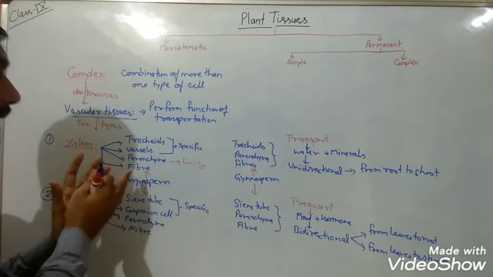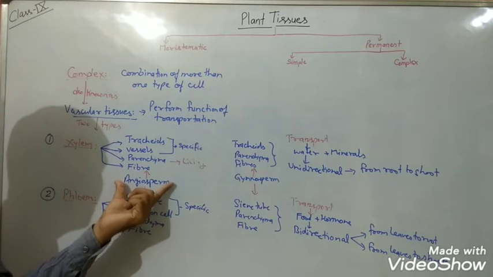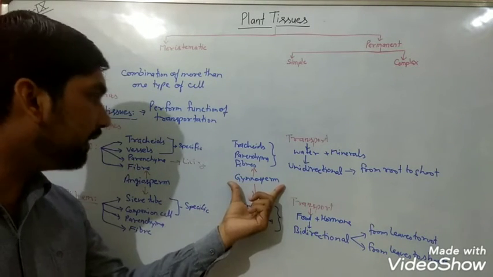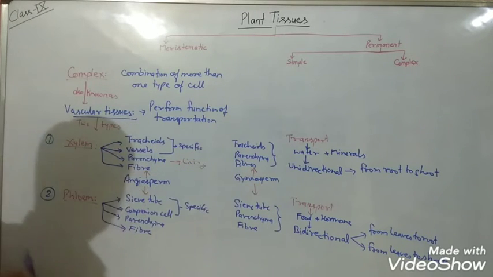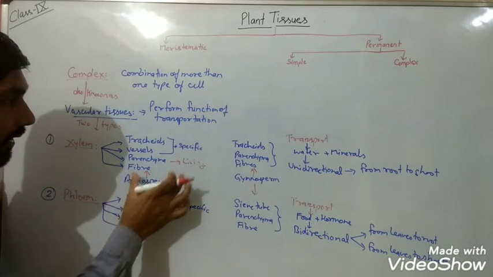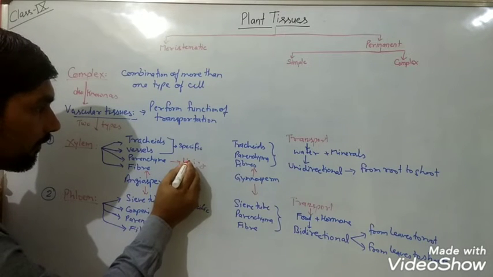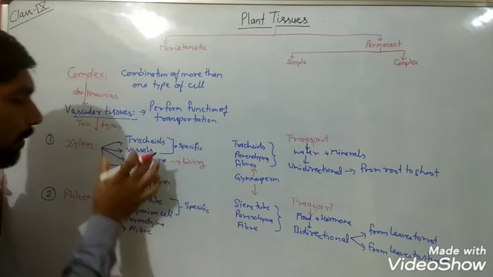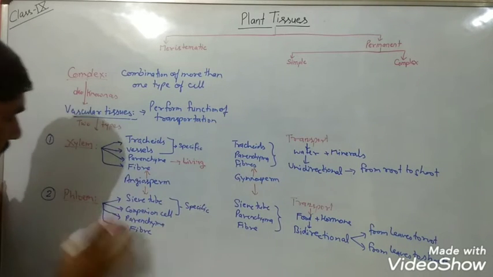But this arrangement of xylem is specific to only angiosperm plant, means the flowering plant. When we consider about the non-flowering plants, the vessels will be lacking here. And when we talk about the living and dead cells, you can see here only parenchyma is the living cell, rest all three are dead cells.